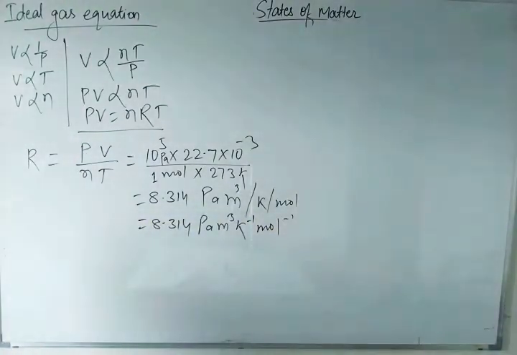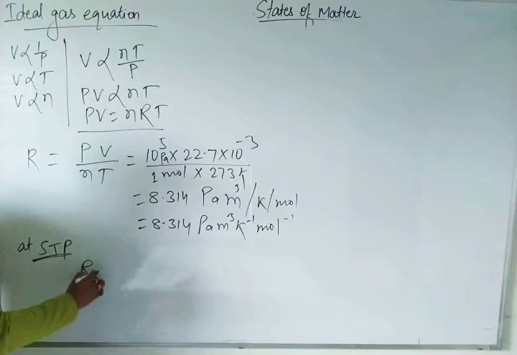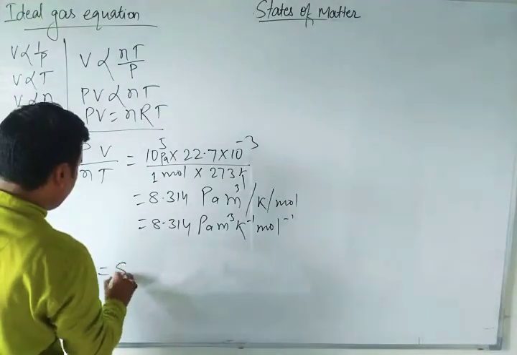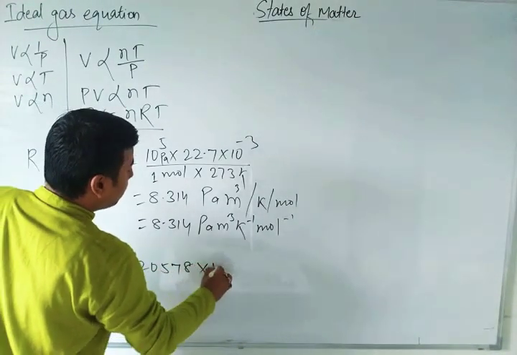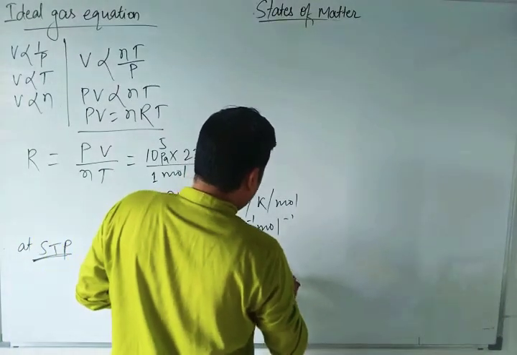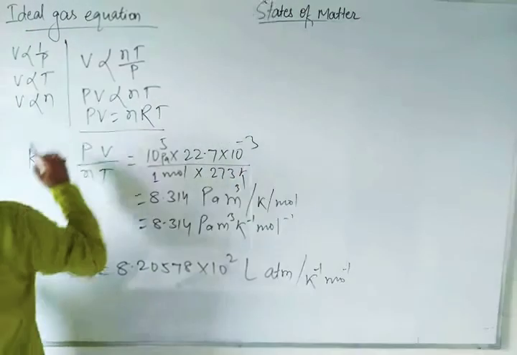And if you want the value of R at standard temperature and pressure, remember at STP, R is equal to 8.20578 into 10 to the power minus 2 liter atmosphere per Kelvin per mole. So this was at STP. So this is our ideal gas equation.